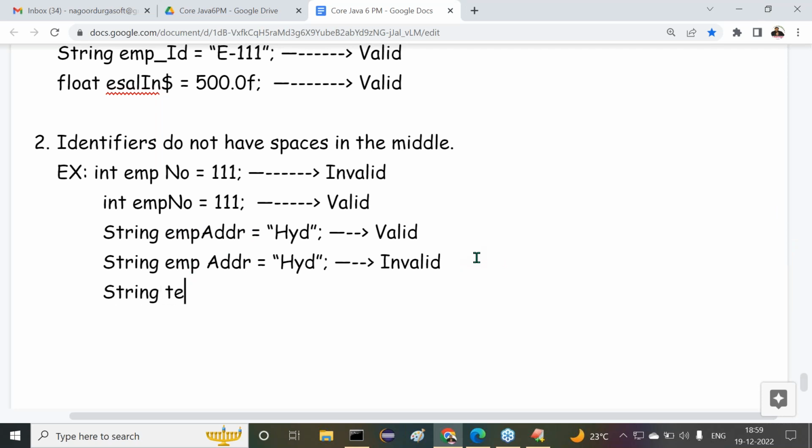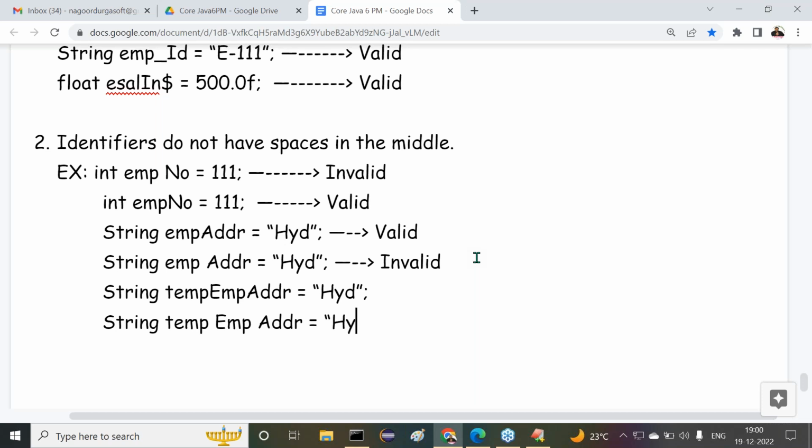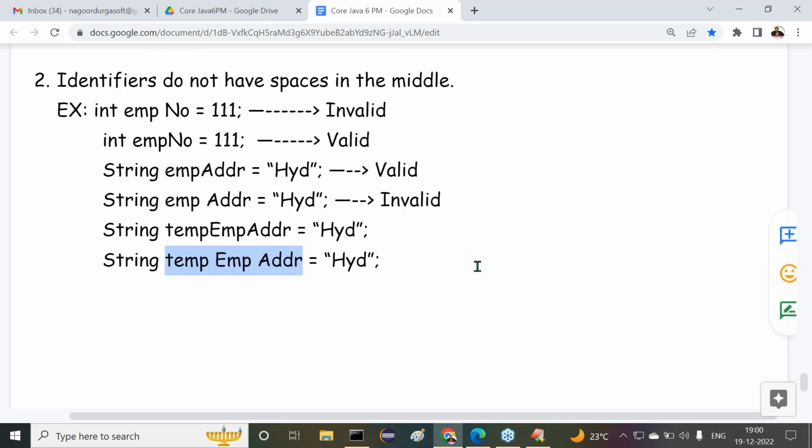Now here, string temporary emp addr is equal to Hyderabad. At the same time, string temp emp addr, if you write like this, this is the users' habit. Three words are available and they try to keep some spaces between the words, but whenever we want to write everything as a single identifier, you must remove the spaces in the middle. This one is the valid case, but this is invalid. Understand my point? Spaces are not allowed in the middle of the identifiers.